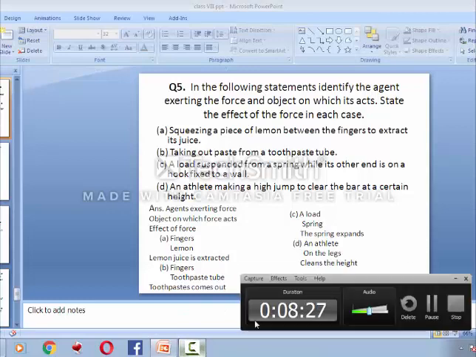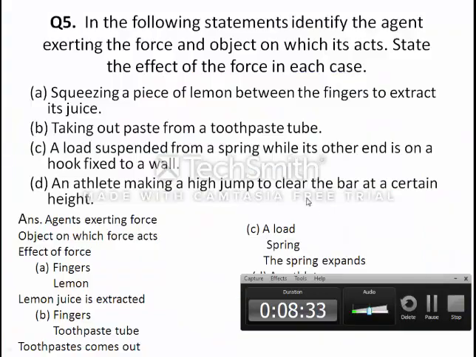What to do? To clear the height. So now the next questions we will see in our next video lecture.